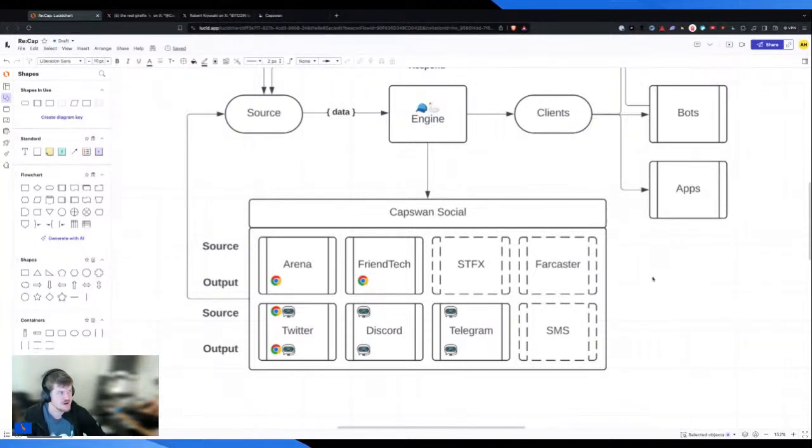Farcaster, people seem to be talking about them. We've had, I think, 1 or 2 of our investors actually ask us directly to add them. So, that's definitely something that we're going to do. SMS, this is something that I think is less popular, but we already wrote a Twilio proxy. So they actually rejected on the basis of us being crypto oriented.